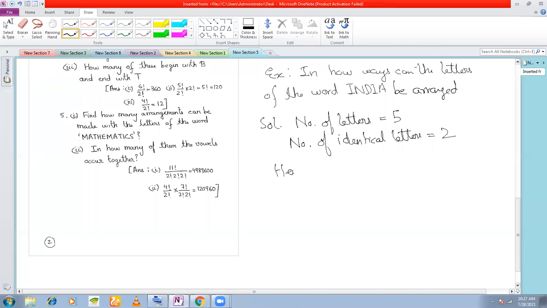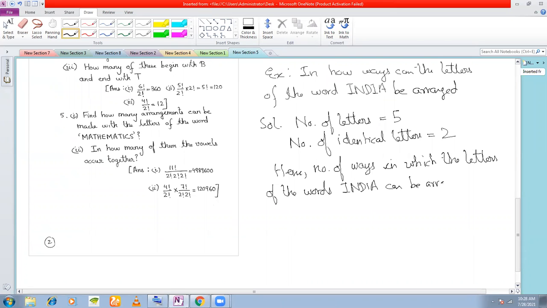Hence, number of ways in which the letters of the word INDIA can be arranged is factorial 5 by how many identical? 2.